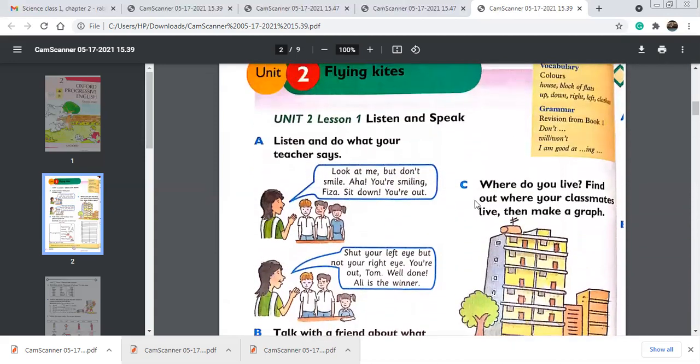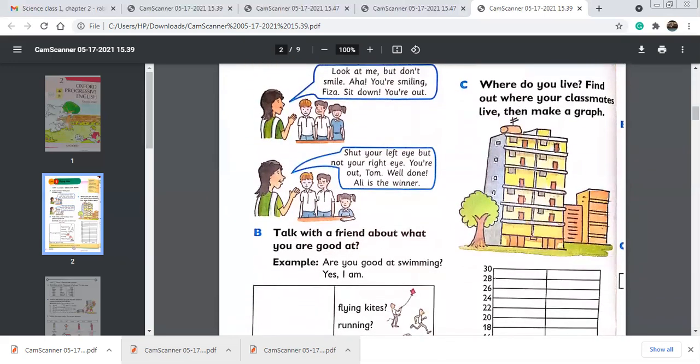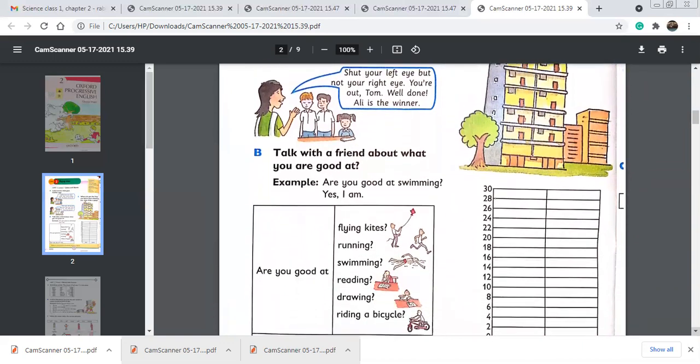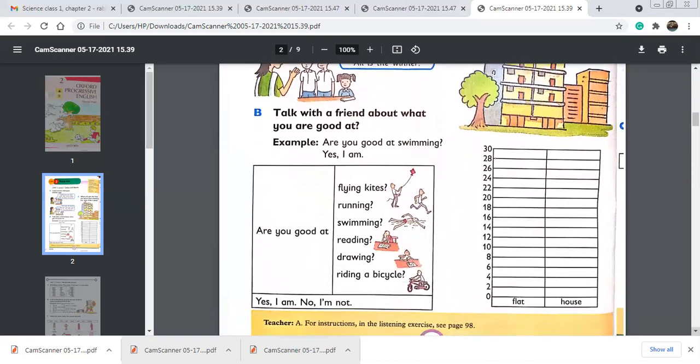Now look at exercise C. Where do you live? Find out where your classmates live, then make a graph. This exercise we cannot do right now because I cannot collect the data of your classmates. So we can do it afterwards in the classroom, inshallah, after the reopening of the schools.